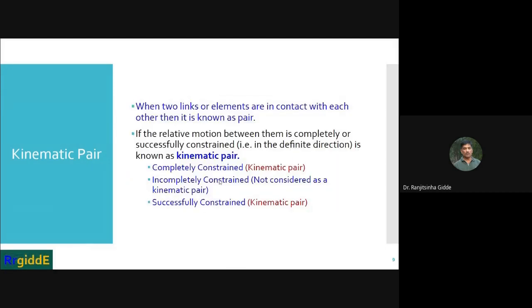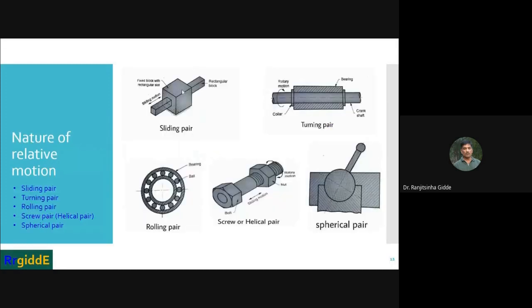If the relative motion between them is completely or successfully constrained, then it is called a kinematic pair. Now here you can see this is a fixed block with a rectangular slot, and this one is the rectangular block. It is inserted inside this fixed block. So this rectangular block can slide in this way. That means it is not going to rotate, it is only going to slide like this.